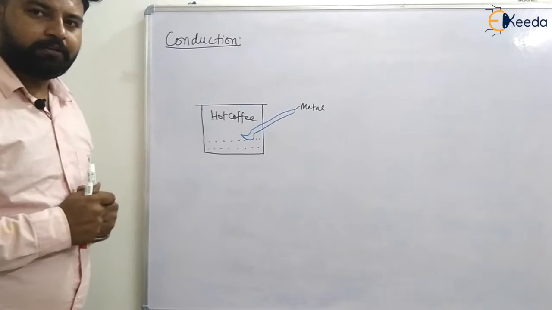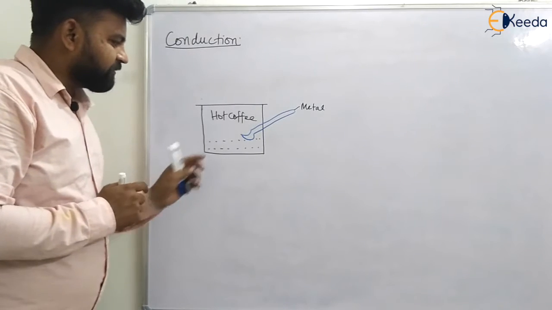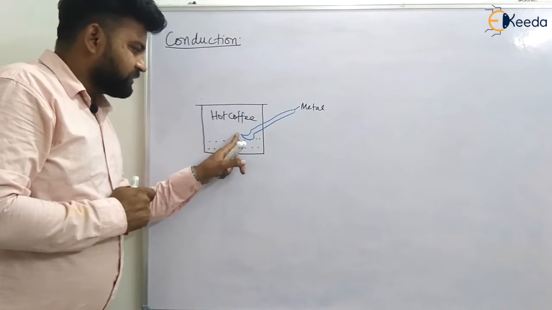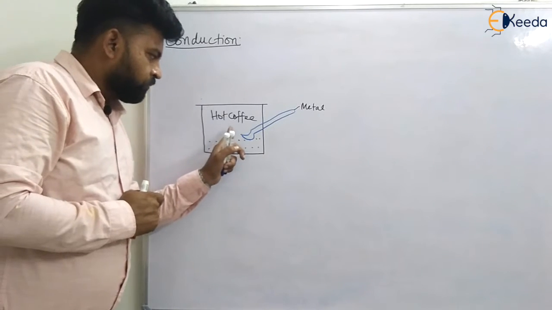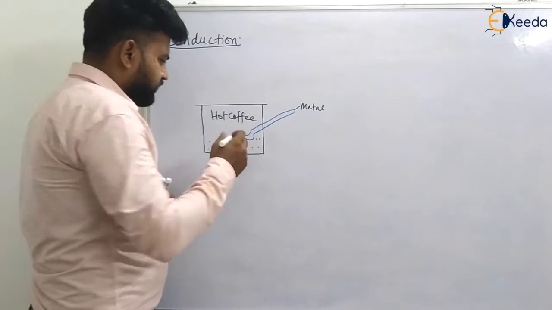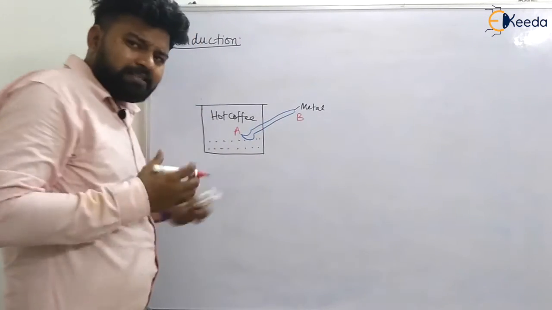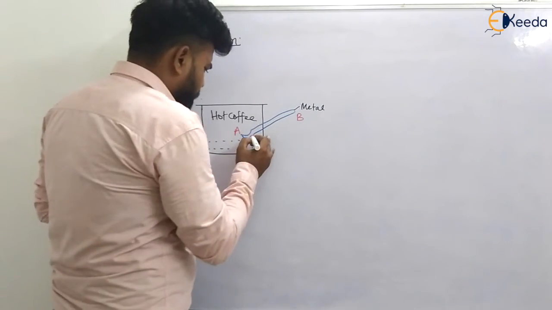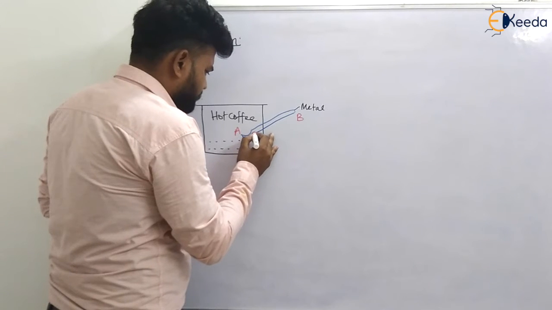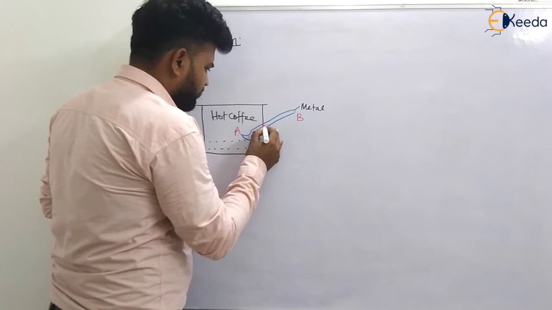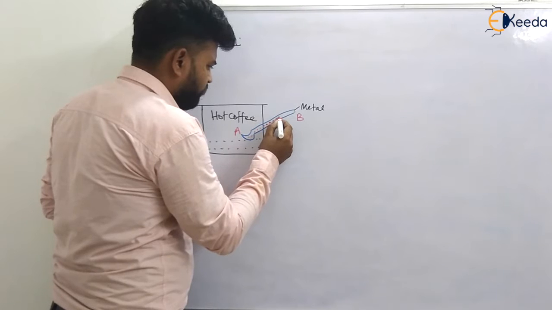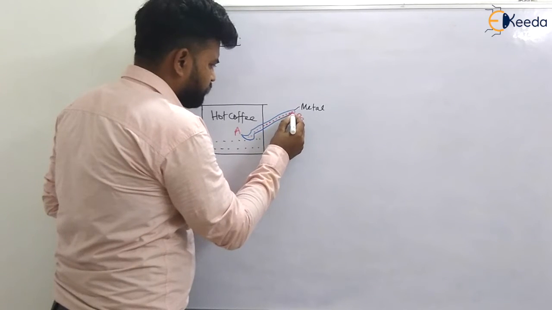So what will happen? There will be heat transfer from the coffee into the spoon, from point A to point B, by some mechanism. Let us understand what it is. So there will be some heat transfer inside the spoon.